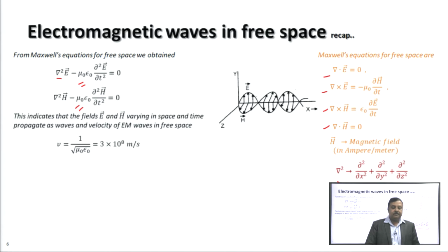We have seen that E and H vectors varying in space and time propagate as waves, and the velocity of electromagnetic waves in free space we have evaluated in the previous lecture: V equal to 1 upon root mu 0 epsilon 0, which on substituting the values of mu 0 and epsilon 0 gives V equal to 3 into 10 to the power 8 meter per second, which is the velocity of light in free space.